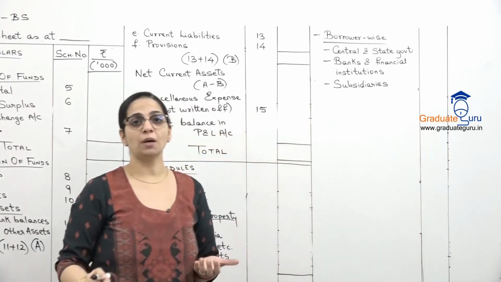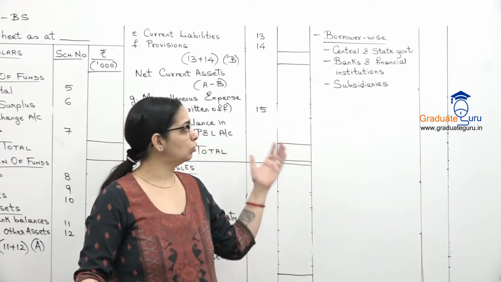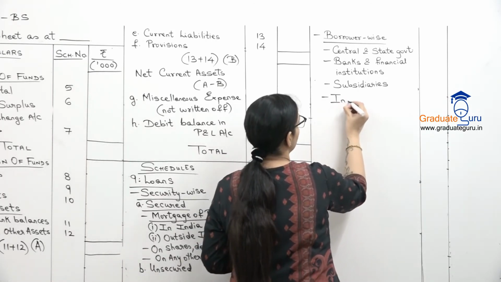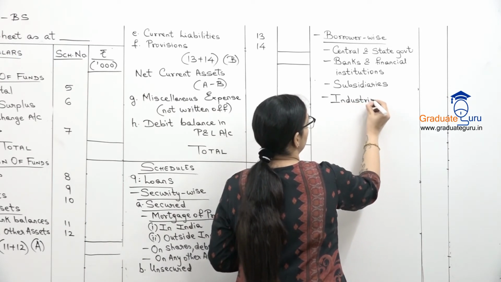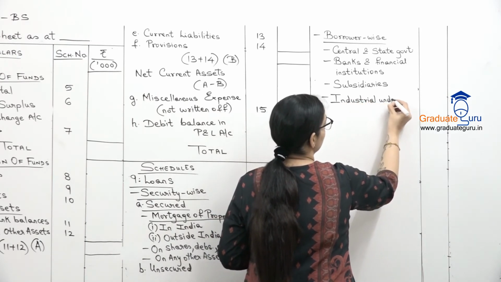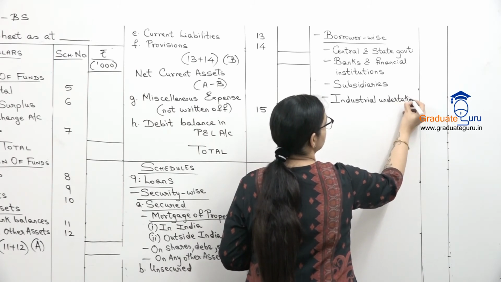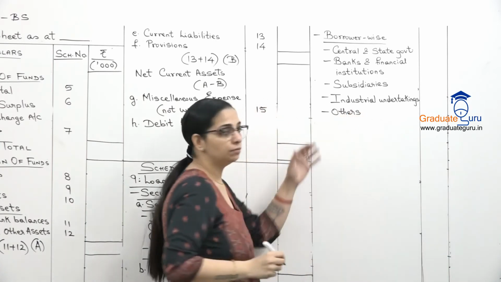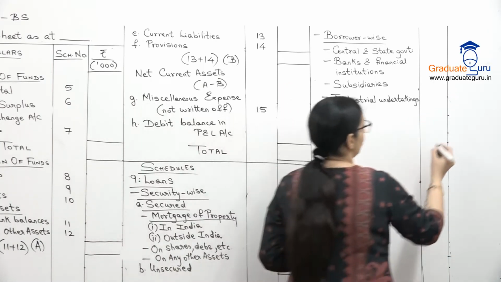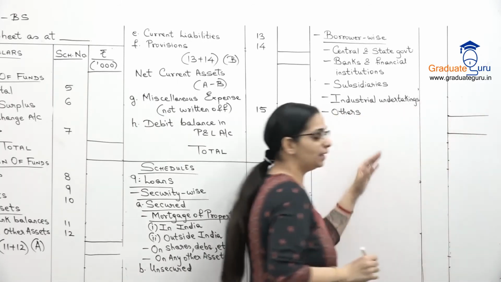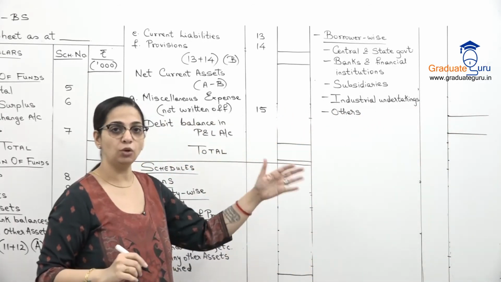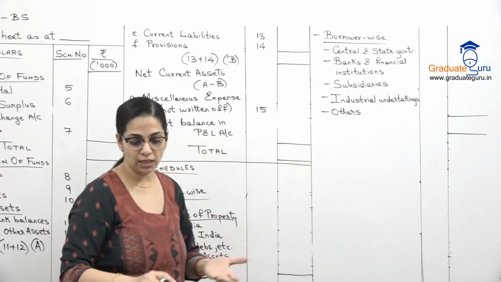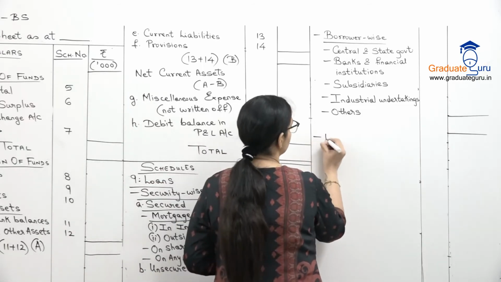That is, the insurance company is the holding company for the other company और उनको loan दिया हुआ है. Then we could have given to some industrial undertakings also. So industries or other businesses also take loans from insurance companies. And finally, others, what is not covered in these categories. So again, this amount will be the same as this amount. So you don't have to take any totals. Ye security wise classification tha, this is borrower wise. We have one more classification which is performance wise.